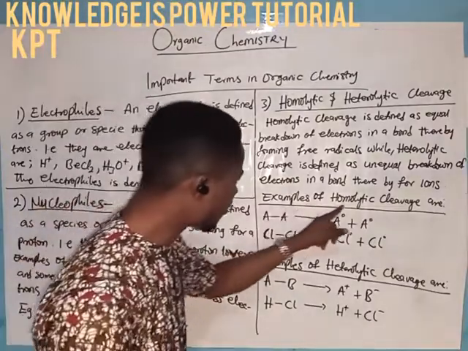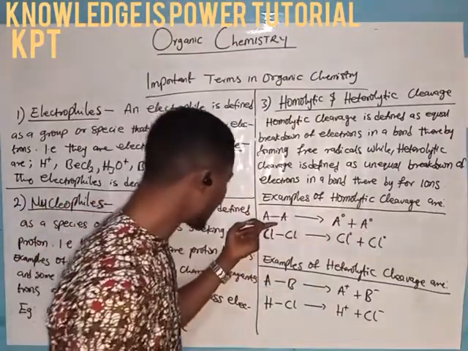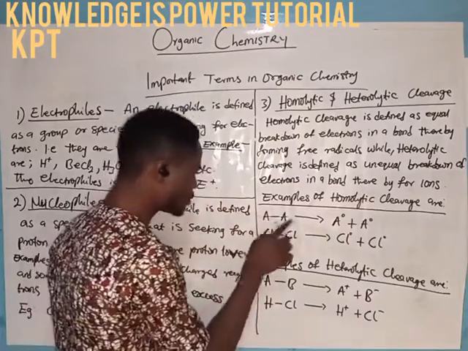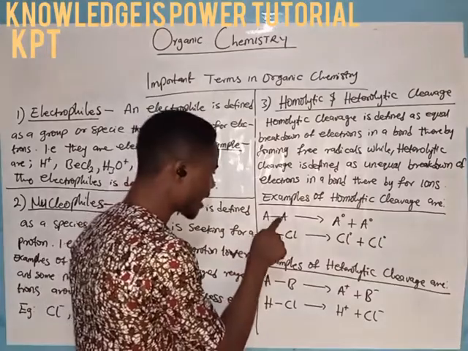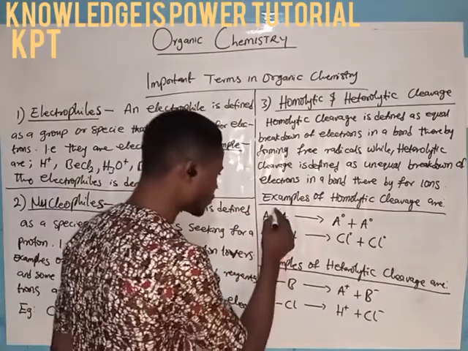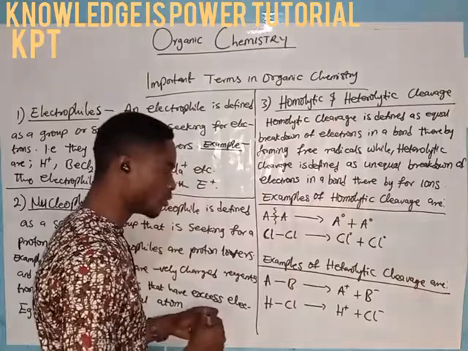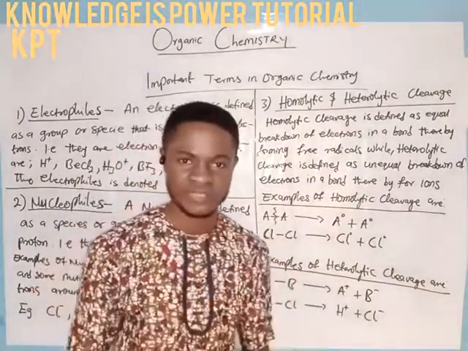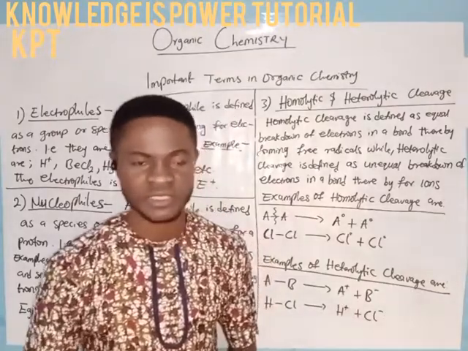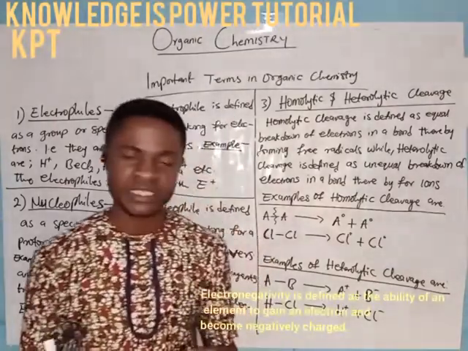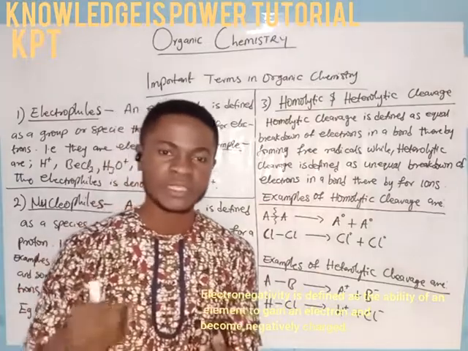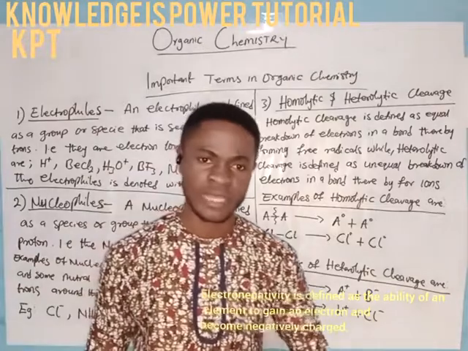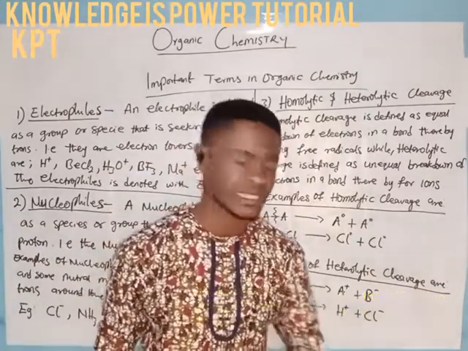So examples of homolytic cleavage: I use an arbitrary equation to explain the first one I have here, a situation whereby A is bonded to A. If this bond between A and A wants to be broken, it will be done homolytically because they are the same. So they will be the same in terms of electronegativity. Now, what is electronegativity? Electronegativity is the ability of an element or atom to gain an electron and become negatively charged.